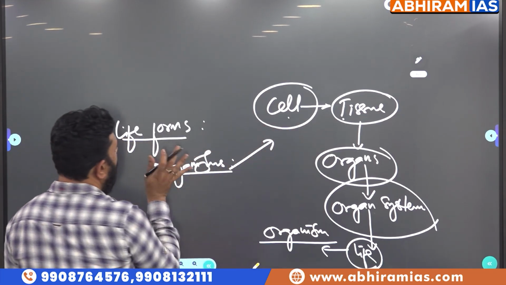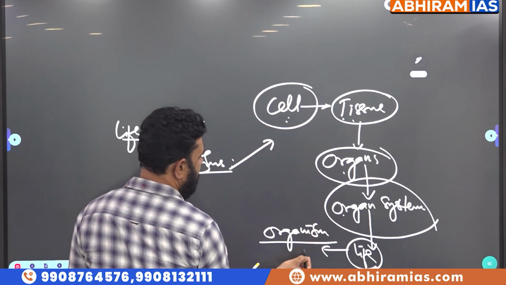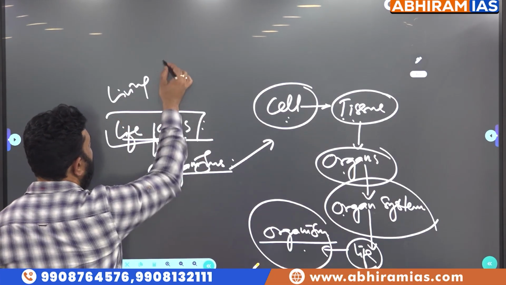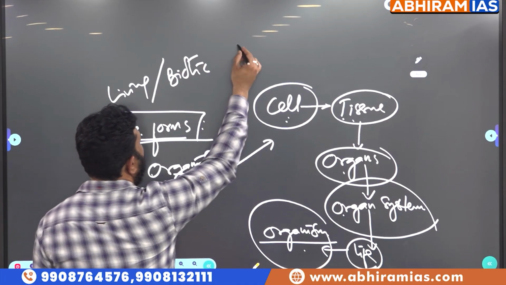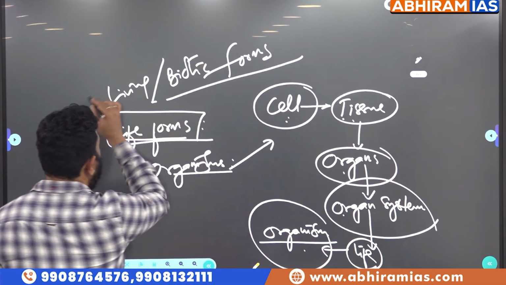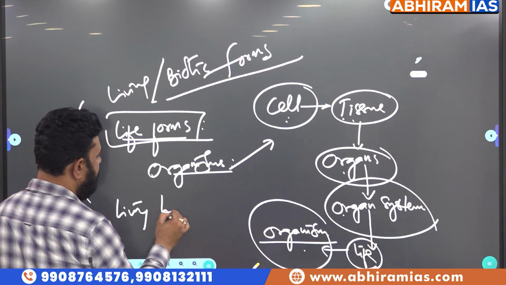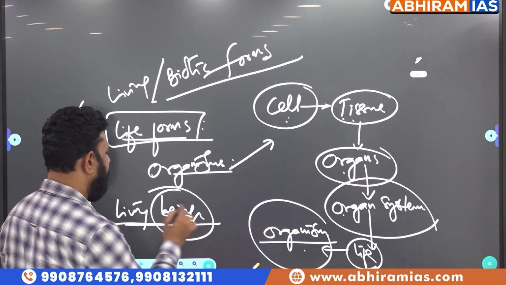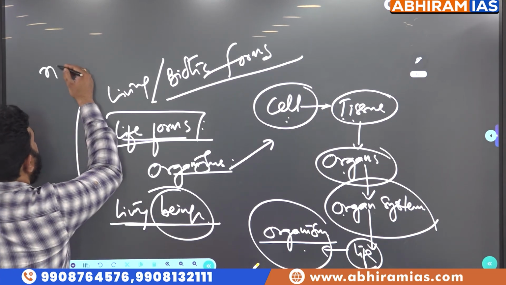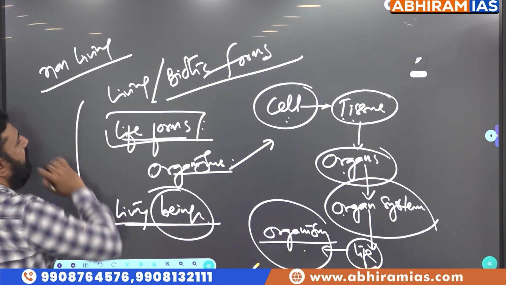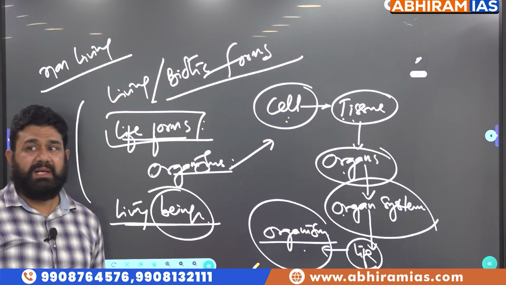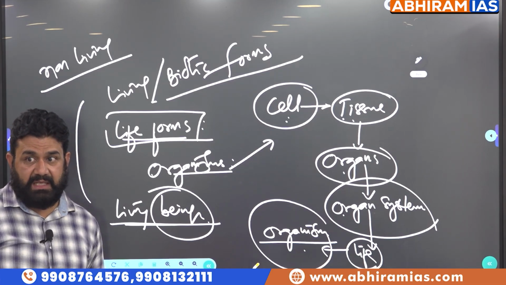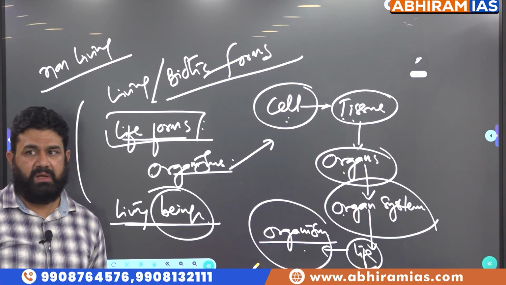So organisms having these components are called living or life forms. We call them living. We also can call them biotic forms. We can call them living beings. Being is enough, but being is not enough here. Living beings. And we have some things which are called non-living. We don't call non-living things organisms. Do you understand this? We don't call non-living a non-living organism. We don't have such things as non-living organisms.